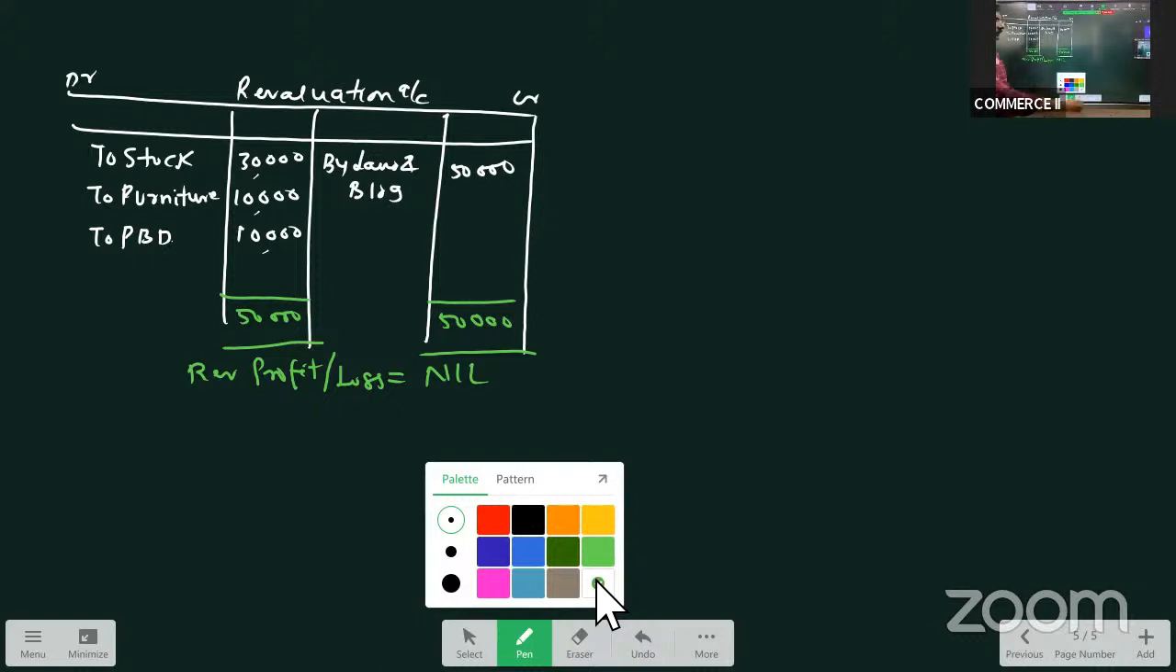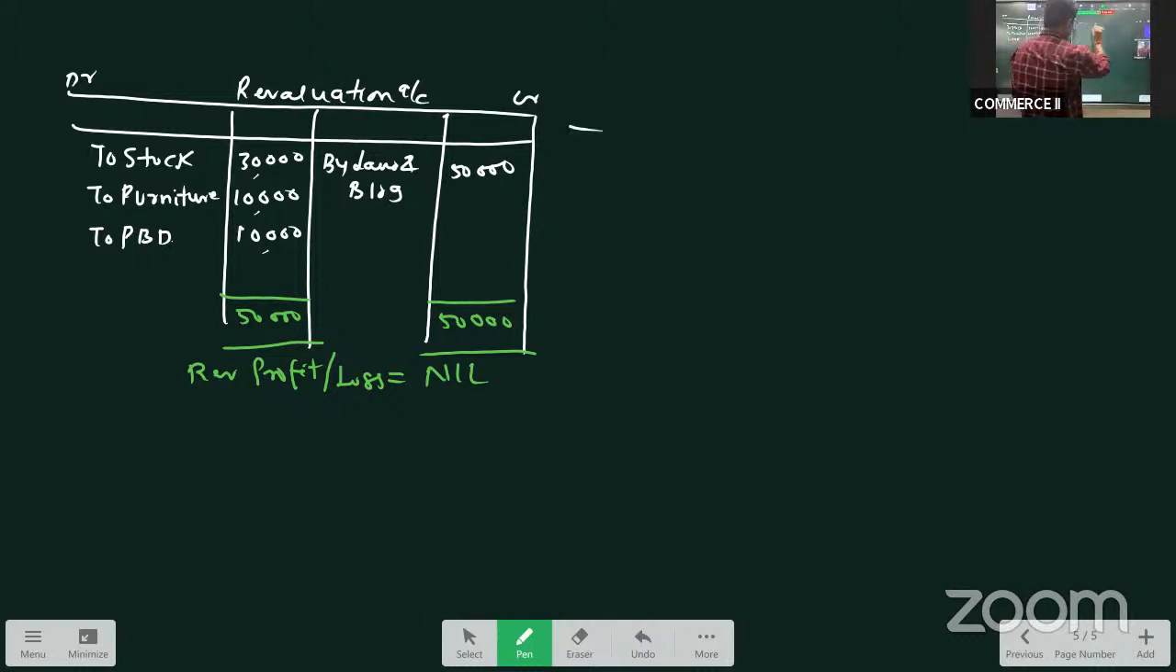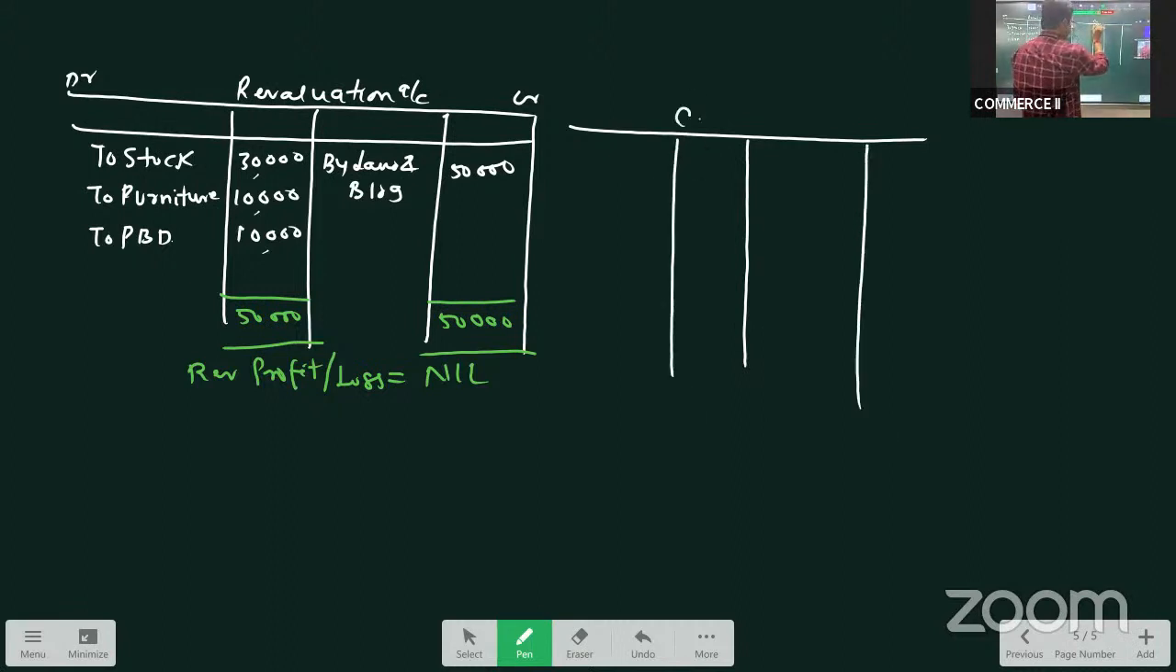What is the next step? The next step is we prepare a cash account, or as I told you, write cash oblique bank. Cash oblique bank. What is the opening cash balance given? Cash at bank is given as 2 lakhs. So to balance brought down. How much is it? 2 lakhs.